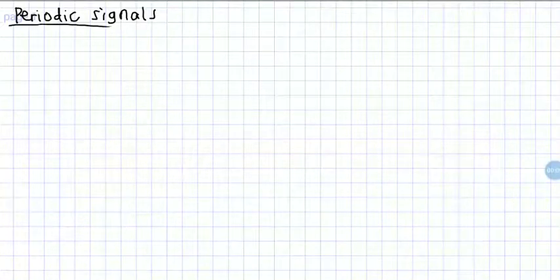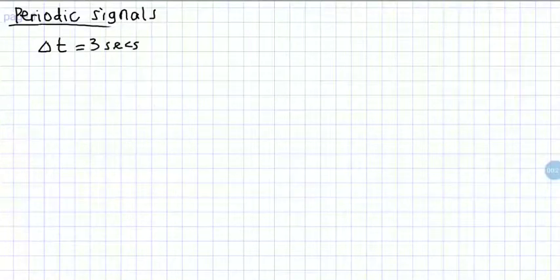In this video, I will explain periodic signals. A signal is said to be periodic if it repeats itself at a regular time interval. Let's say, for example, we have the signal x(t), which is periodic, and we have the time interval delta t to be, let's say, 3 seconds.